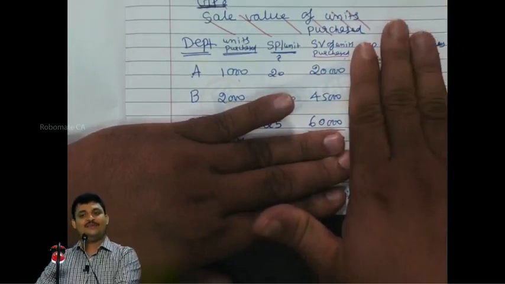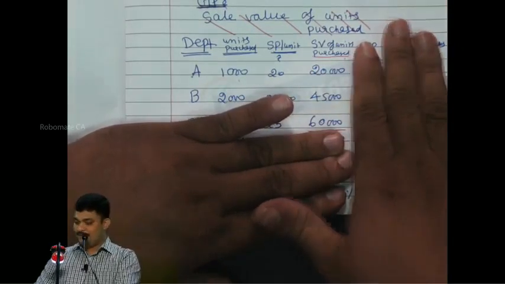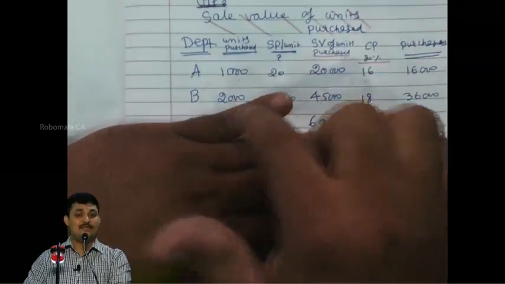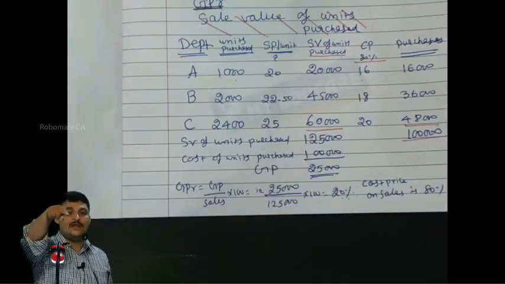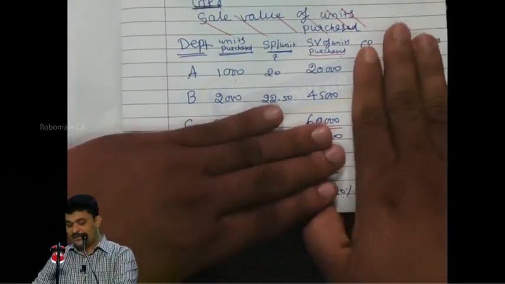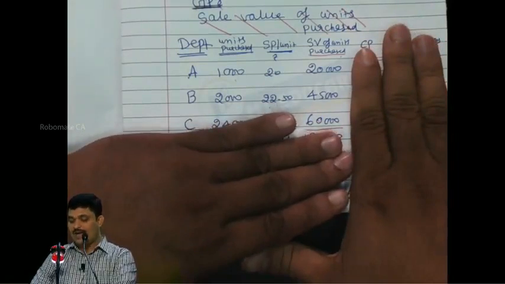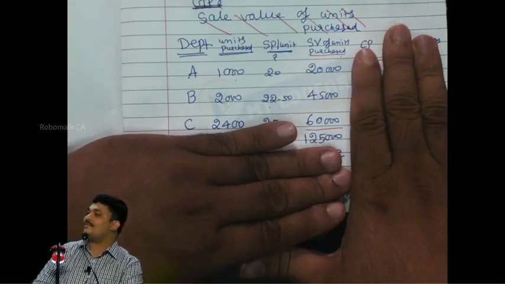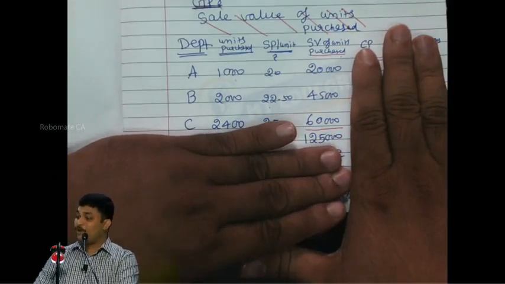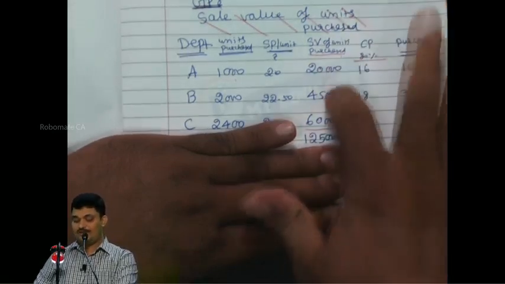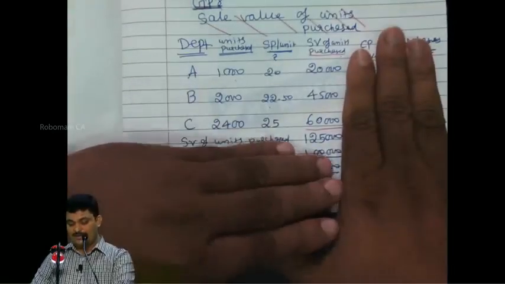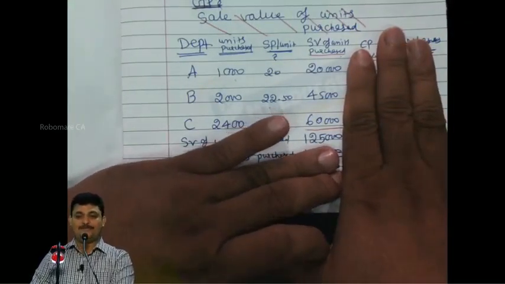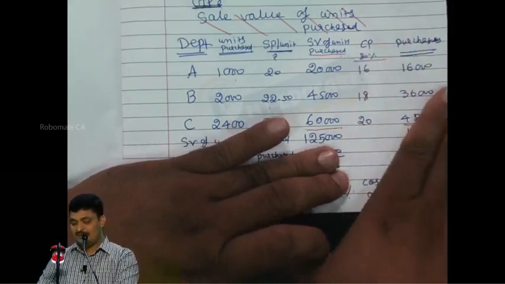I repeat, my dear friends. Without even finding GPR, this is the combined weight of units purchased and selling price, the selling price proportion, the cost price proportion. So without doing any other computation, what can I do now? 1 lakh into 20,000 by 1,25,000. 1 lakh is the total cost. That 1 lakh I will apportion in this proportion: 20,000 is to 45,000 is to 60,000. So what is that? 1 lakh into 20,000 divided by 1,25,000. How much do you get? 16,000.